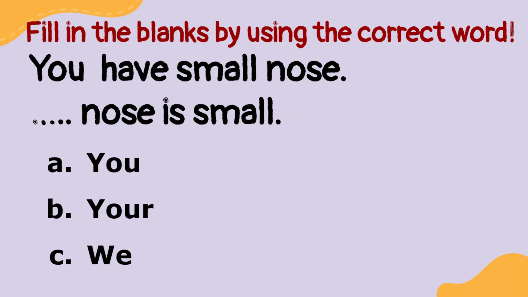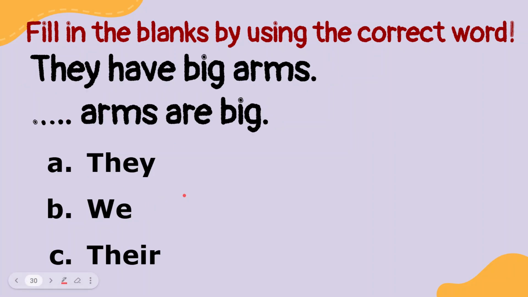How about this? You. You have small nose. Blah blah blah nose is small. In the sentence, the subject is you. It means the possessive adjective will be your. How about this? They. They have big arms. Blah blah blah arms are big. If the subject is they, it means that we can use their.